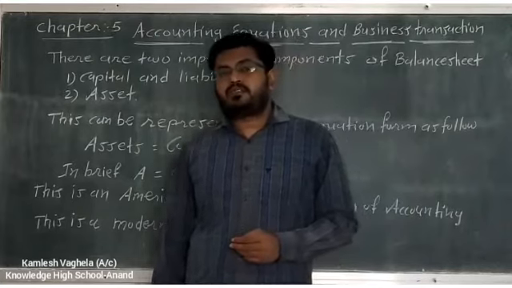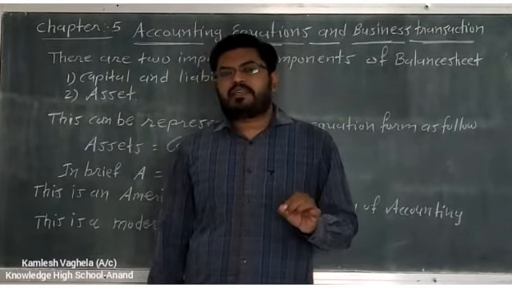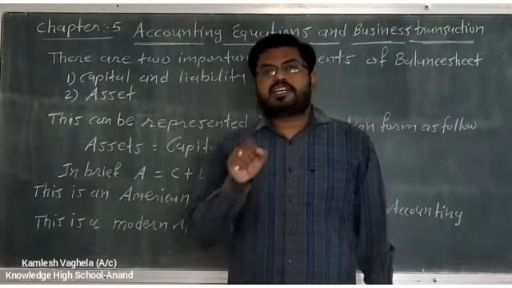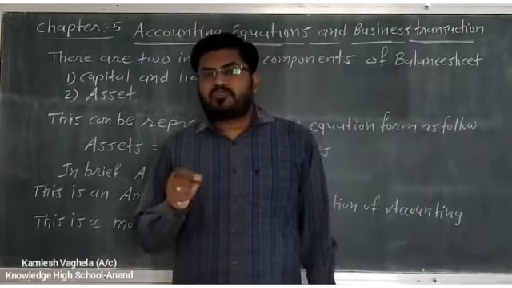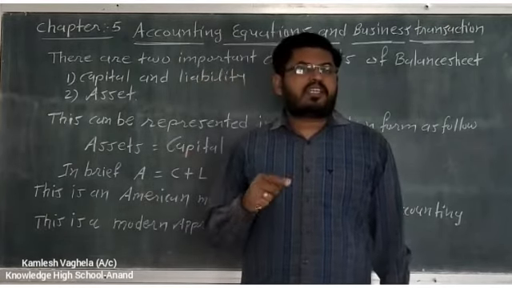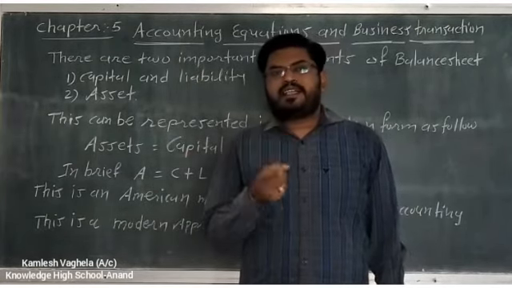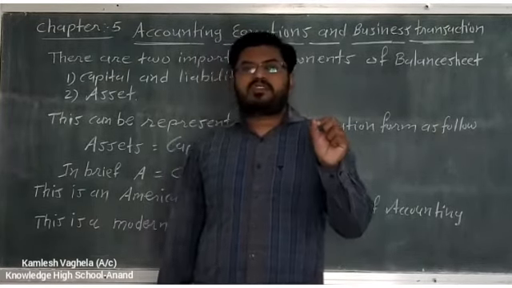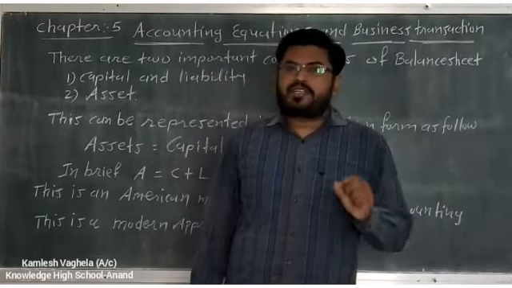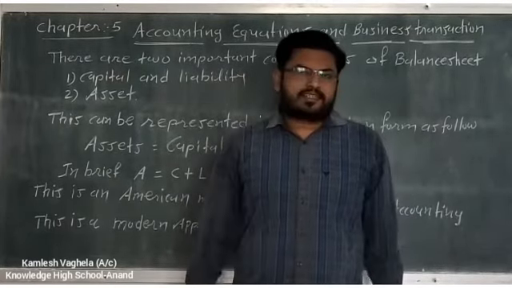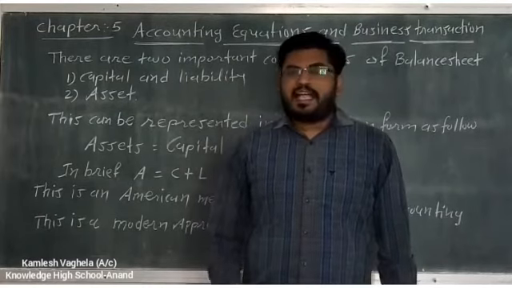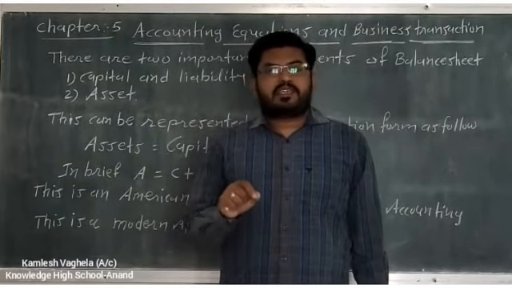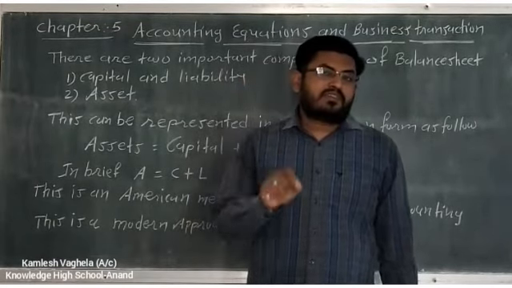Profit and loss account is also known as what? Income statement. You have to remember this. And sometimes it is also said financial statements instead of final accounts, because here there are 2 statements: one is the income statement and the second one is the balance sheet. Now, at the end of the year, the profit which we arrived at from the profit and loss account or income statement is transferred to the balance sheet, and we find out the actual economic condition or financial condition of the business. Clear?